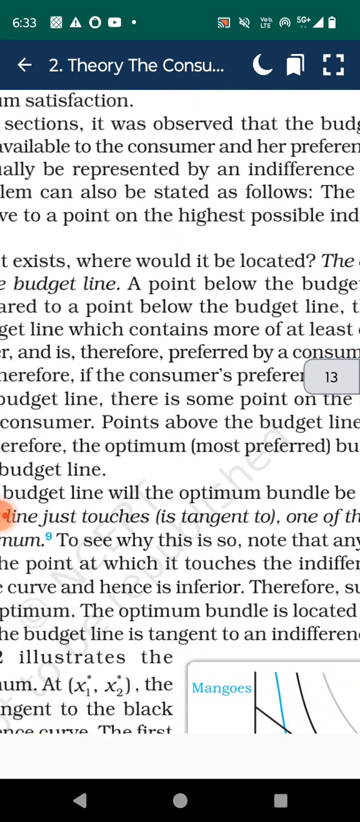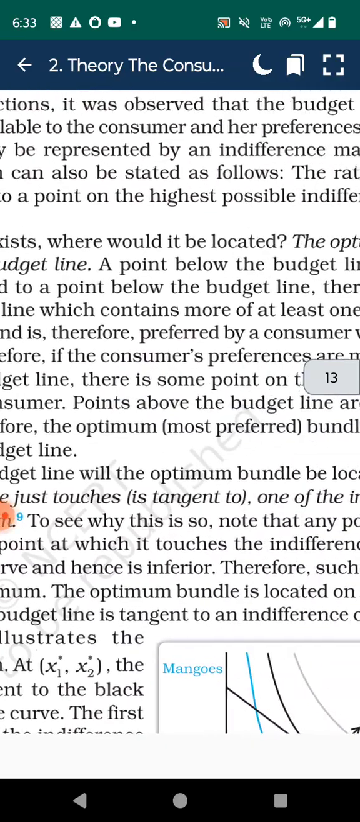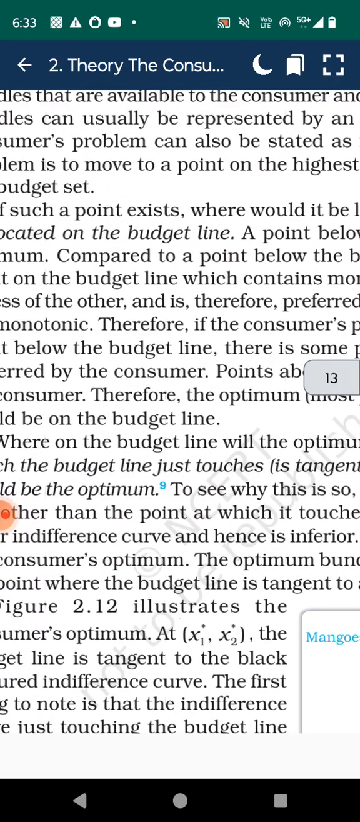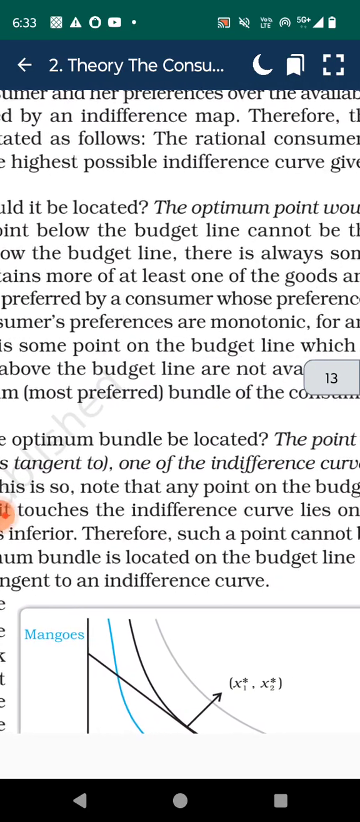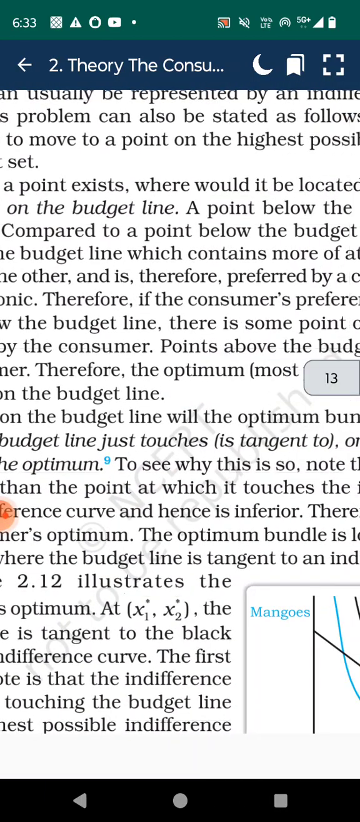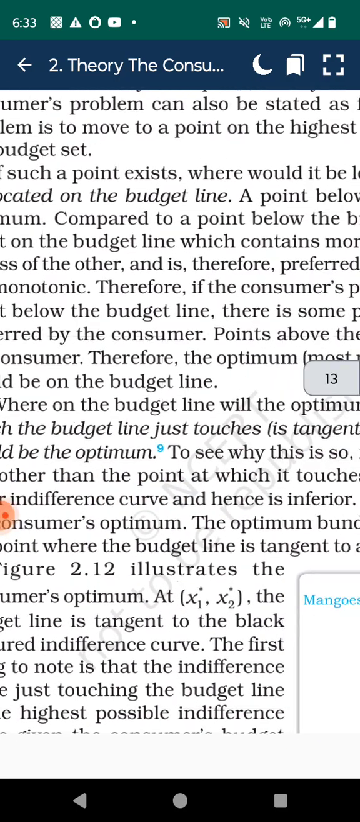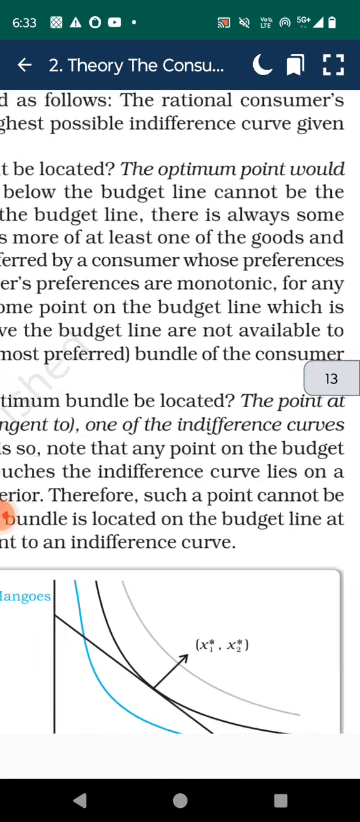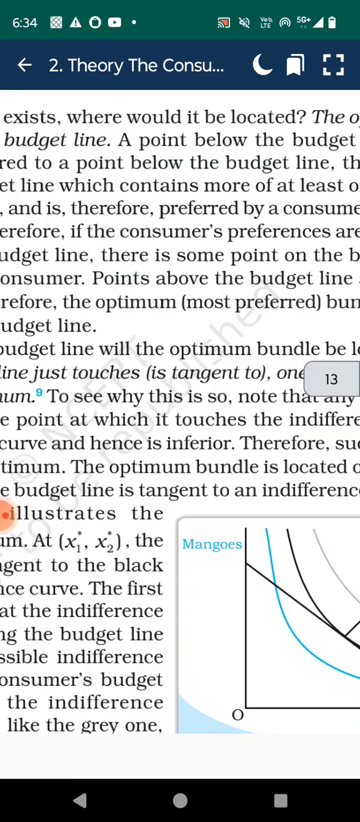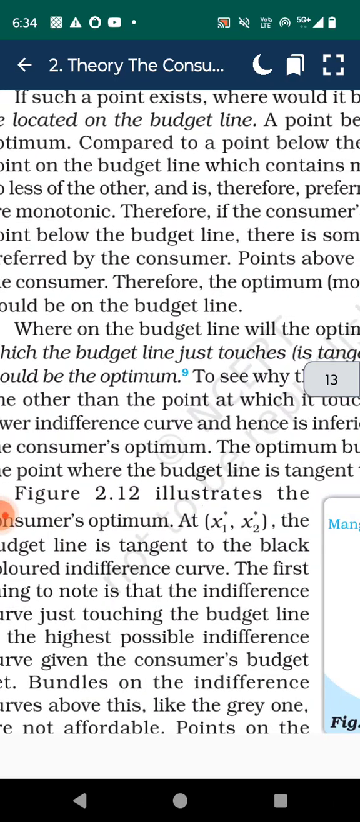In the earlier section, it was observed that the budget set describes the bundles that are available to the consumer, and her preference over the available bundles can usually be represented by an indifference curve. Therefore, the consumer's problem can be stated as follows. The rational consumer's problem is to move to a point on the highest possible indifference curve given a budget set. If such a point exists, where would it be located? The optimum point would be located on the budget line.